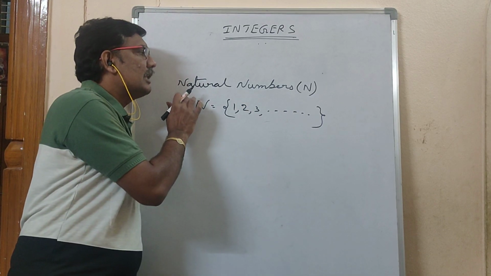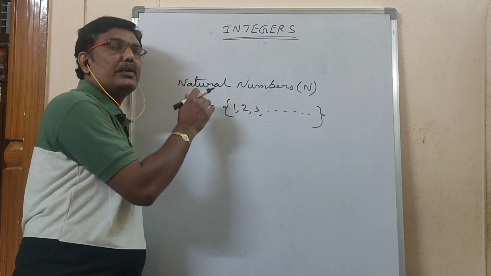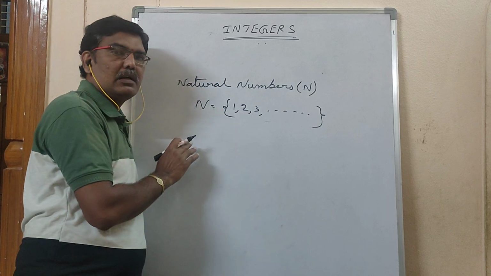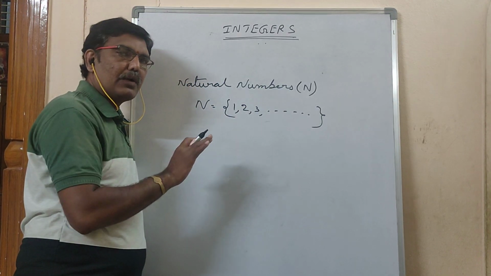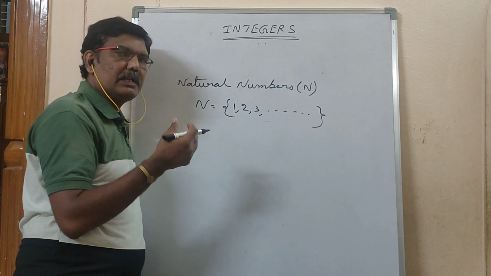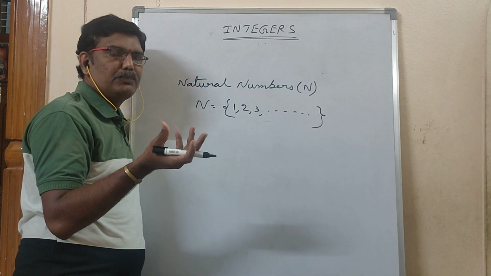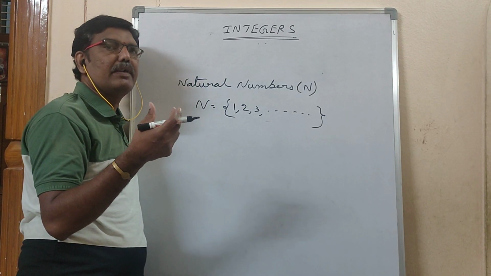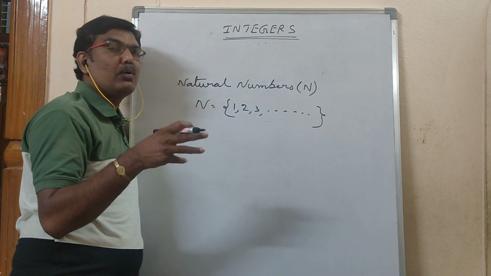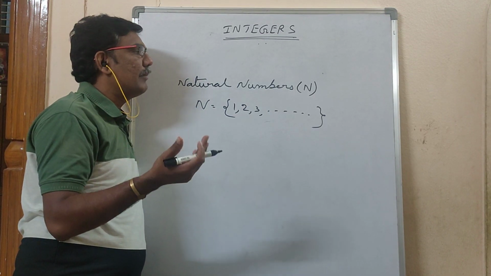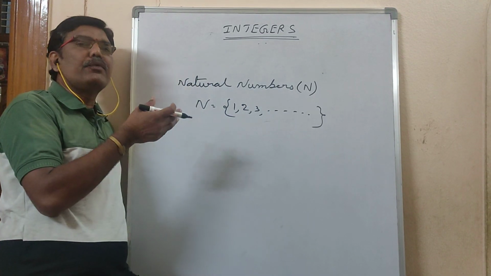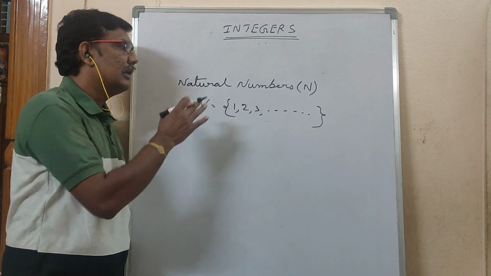Therefore, the numbers which are used for counting are called natural numbers. Not only flowers, whatever objects or things are given to you, the numbers used for counting them are called natural numbers.